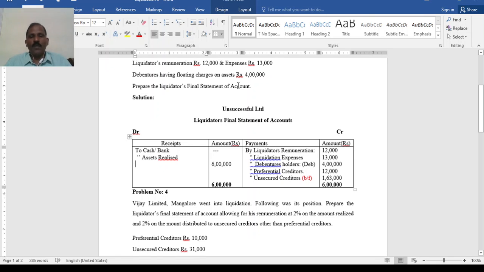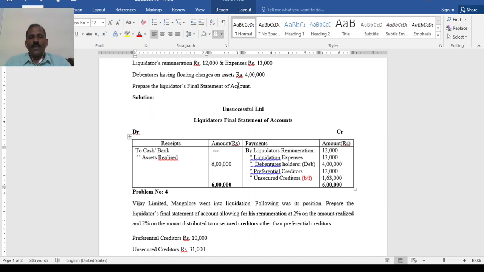When you look into the order of payment, it is clear. First secured creditors: if there are assets realized out of the security given, you can deduct and take only the surplus on the receipt side. Otherwise, if there is no specific mention of such assets realized, then from the general assets you have to make payment.